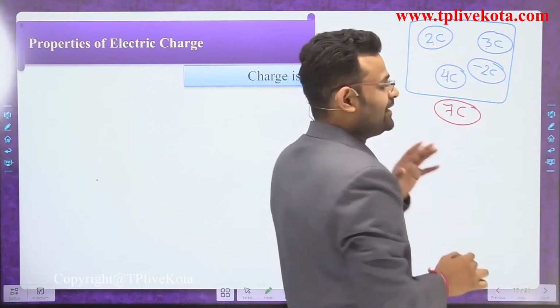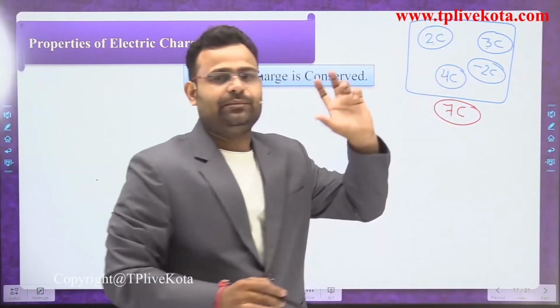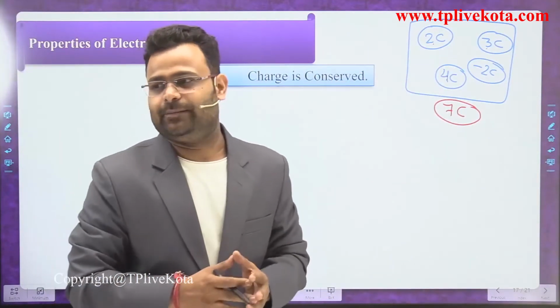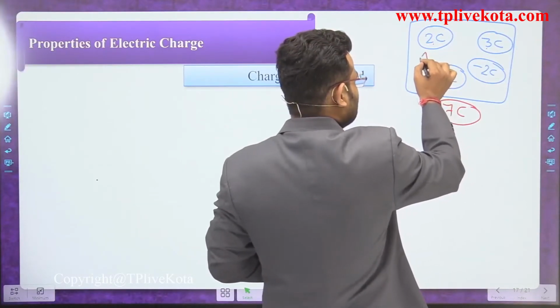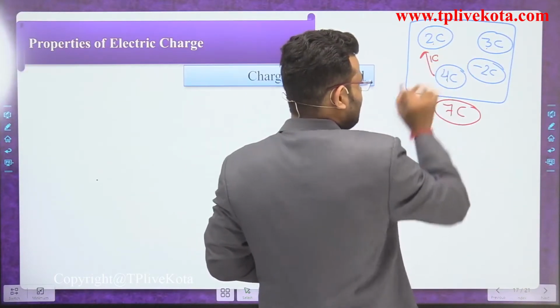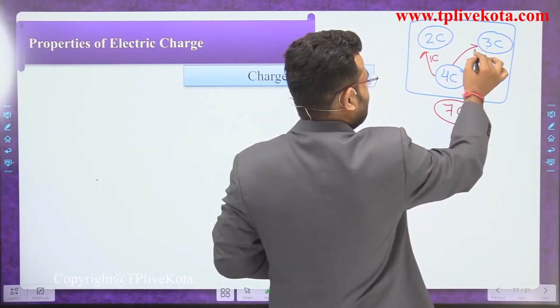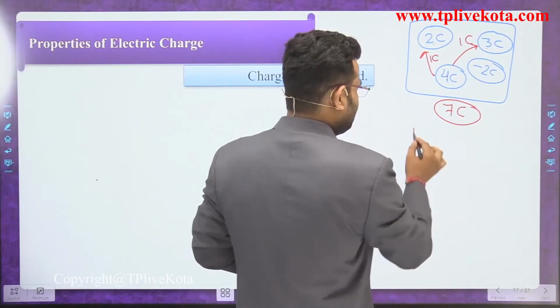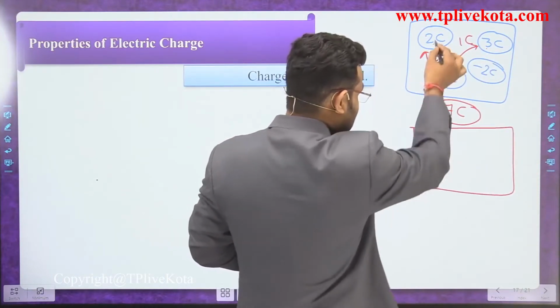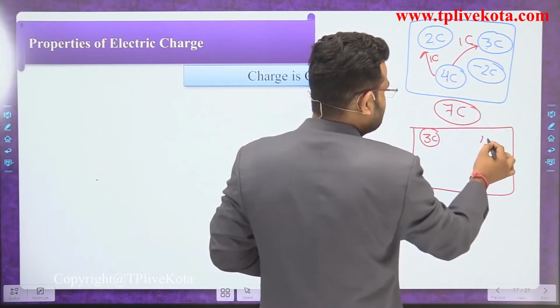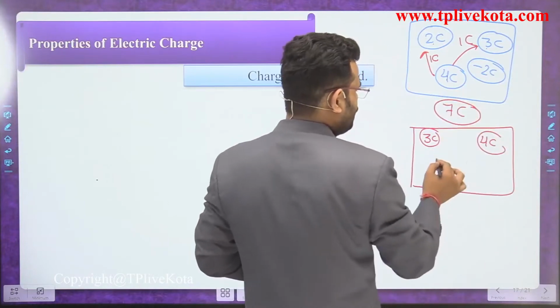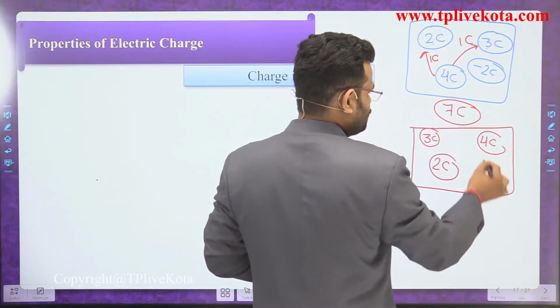Now suppose some exchange appears. The 4 coulomb body gives 1 coulomb charge to one material and 1 coulomb charge to another. So what happened here? That 1 coulomb becomes 3 coulomb, that 3 coulomb becomes 4 coulomb, that 4 coulomb becomes 2 coulomb, and minus 2 is the same.